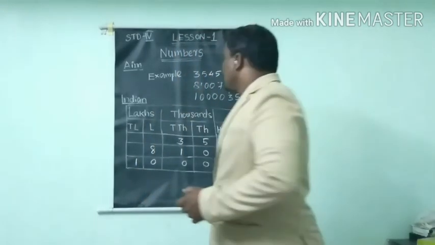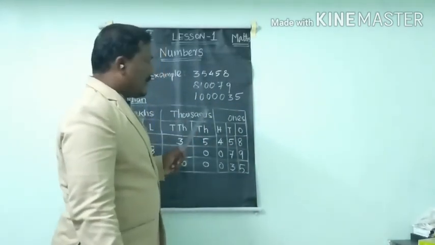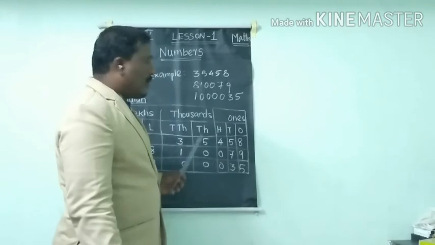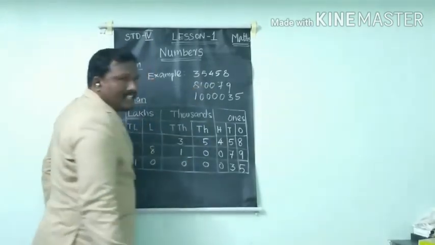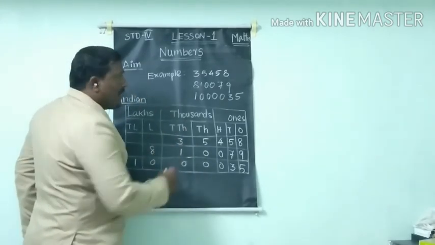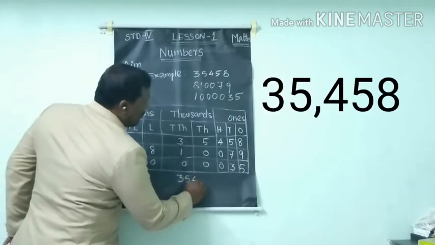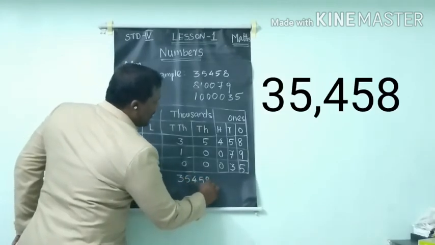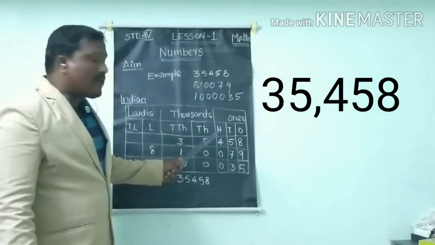Here we already know this number, because I placed it in a chart. Now I am going to give periods. See, it's a 5-digit number, 3, 5, 4, 5, 8. As per the Indian rule, where to give the first period?